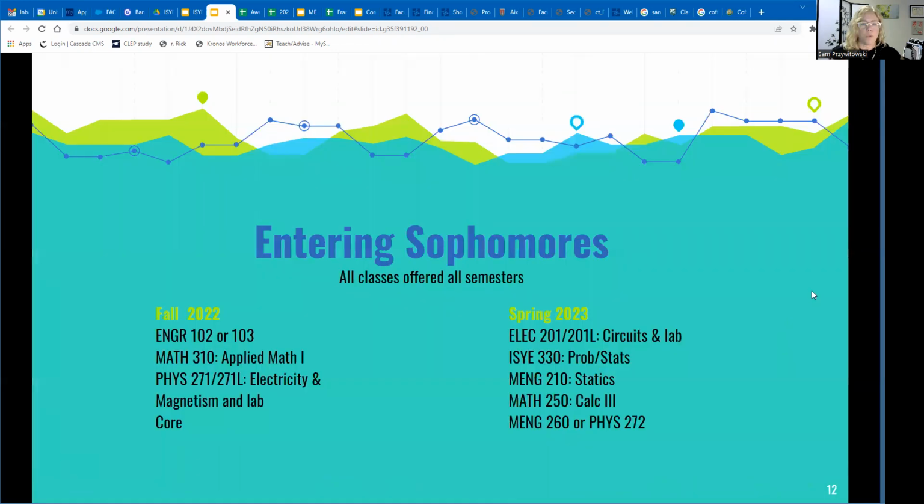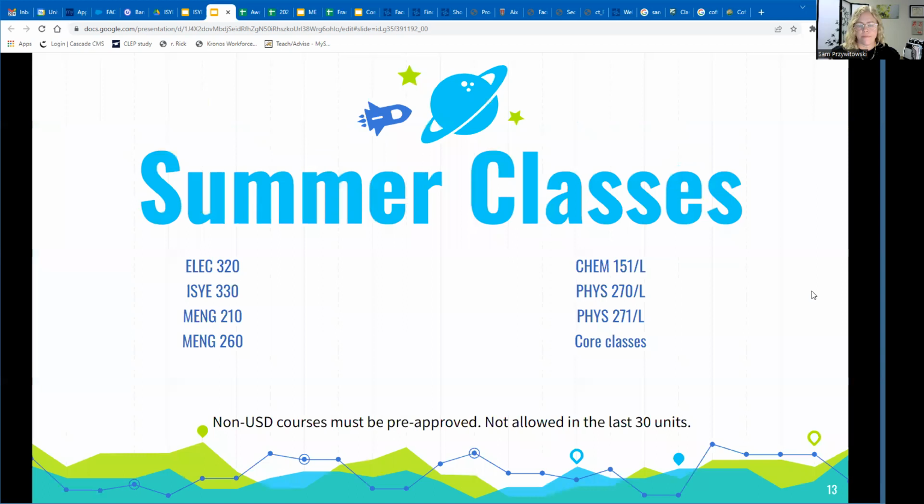For sophomores, who we also encourage to declare their major, these are the recommended courses. Summer classes that we're offering at USD include Power. So Elect 320 will be offered this summer if you're looking for something to do. Also, ISY 330, statics and thermodynamics are also offered this summer.